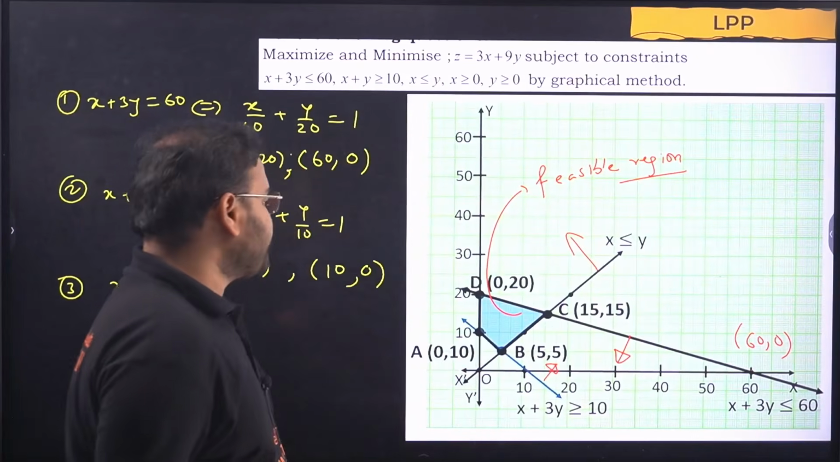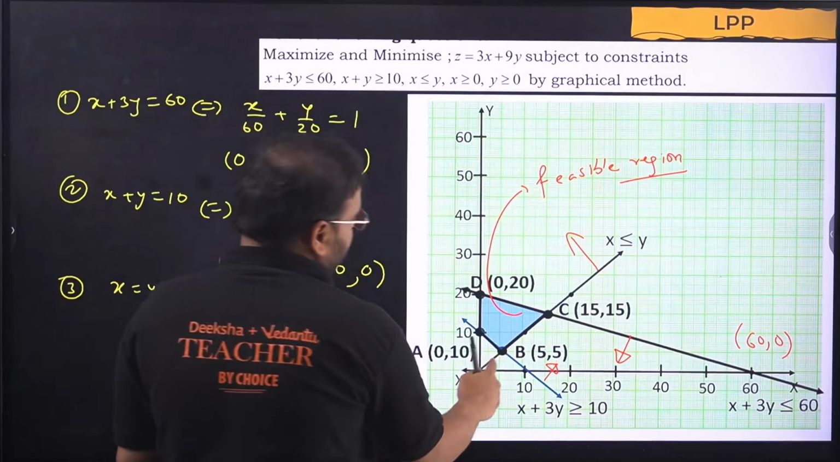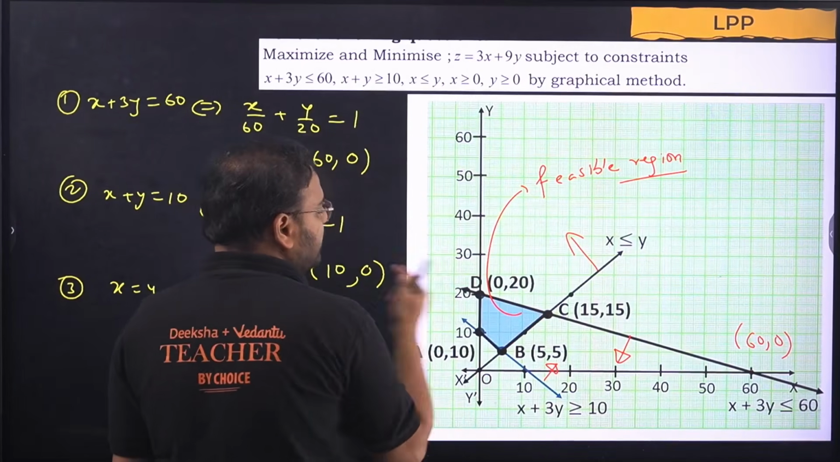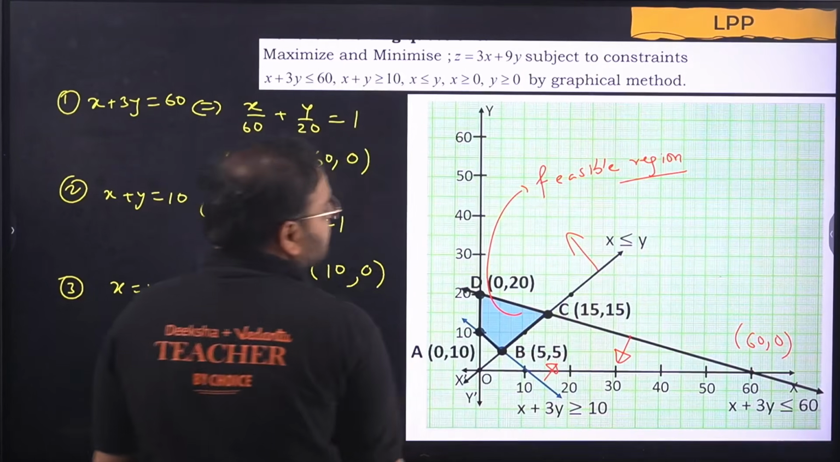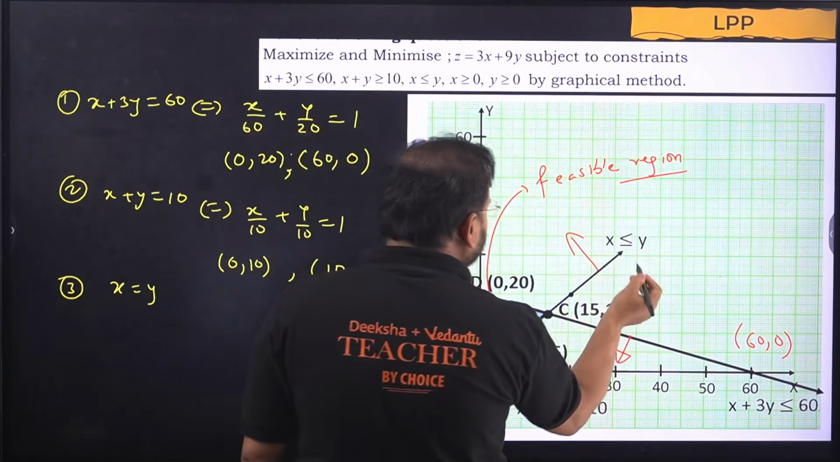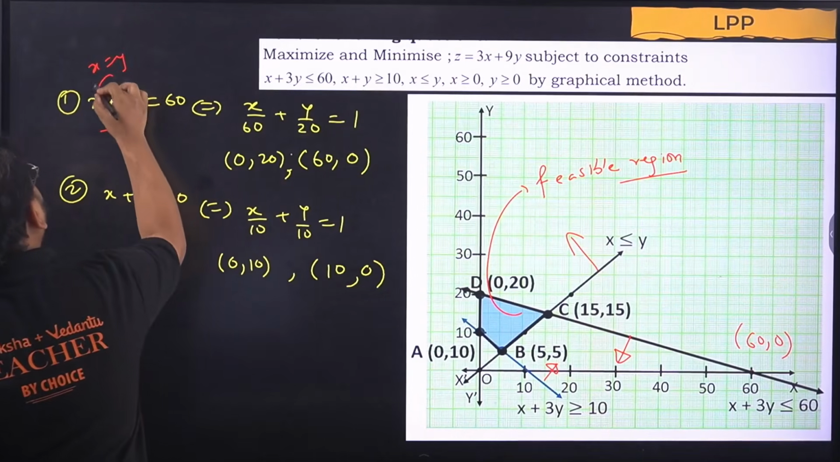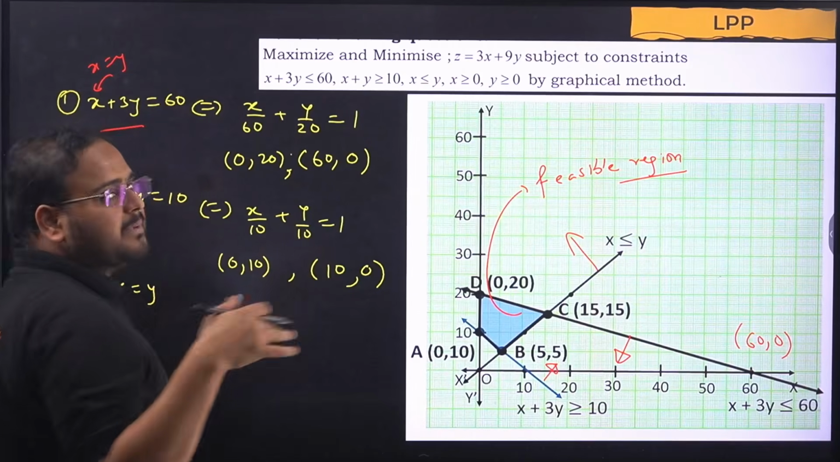Okay, once that is clear, we have to find the corner points. How do you find that? So we have to find, this point is known 0, 10, this is known 0, 20, and the other two is what? Other two is 5, 5, 15, 15. How do you find these two? Simply put the condition x equals to y in this over here. When you do this, you're going to get what? 4x equals to 60. Means it becomes 15, 15.